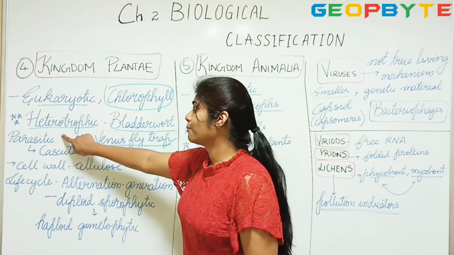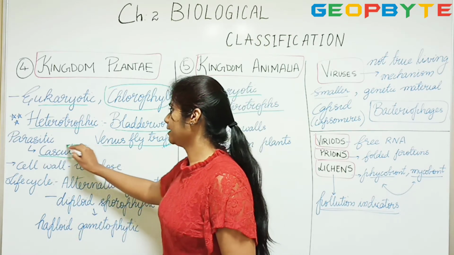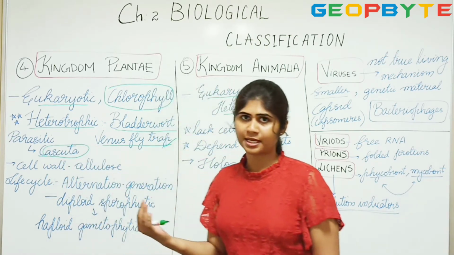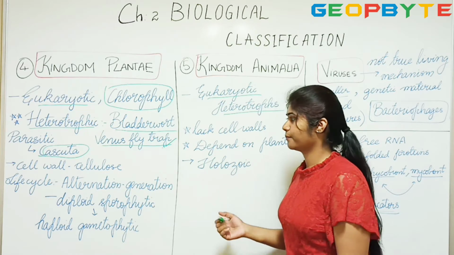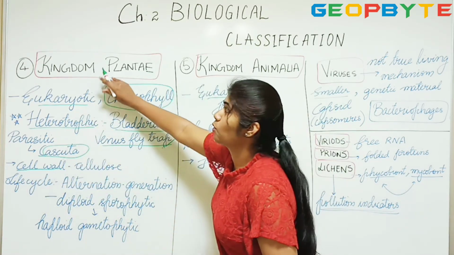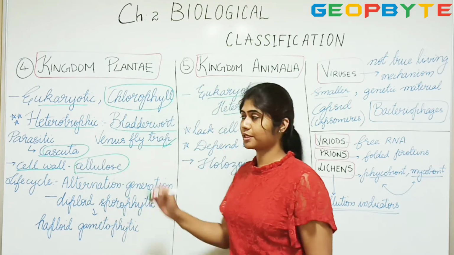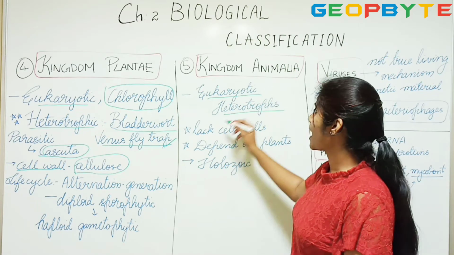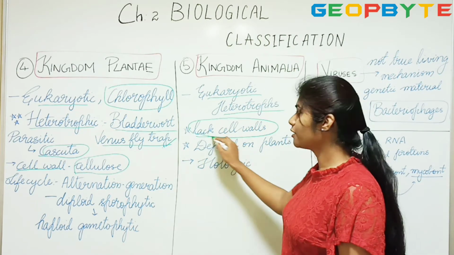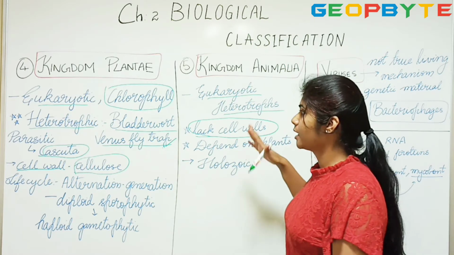And we have parasitic plants also. Cuscuta is a parasitic plant which depends on other plants for nutrition. And you can see the cell wall of the kingdom Plantae is cellulosic. It is made up of cellulose. Whereas in case of Animalia, you do not find any cell wall. There is complete lack of cell wall.